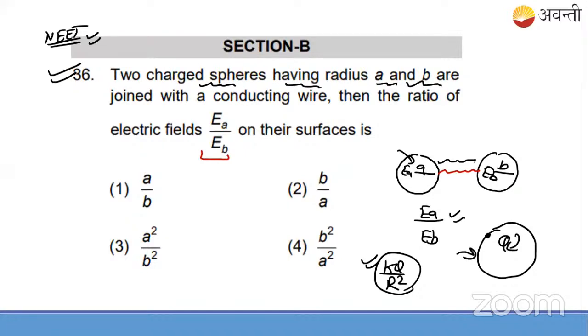I am launching a poll for you: A, B, C or D. This will be more interactive. What do you think? What will be the answer? Now it is easy for you. If you don't like to put text in the chat box, do this. All of you must answer. I will launch the poll for a minute. 28 students are there.